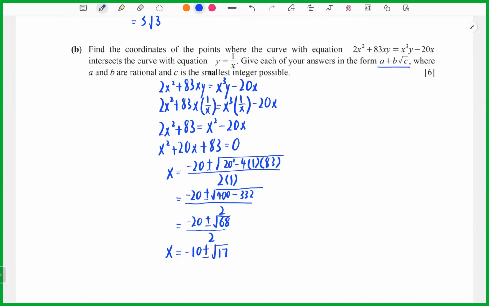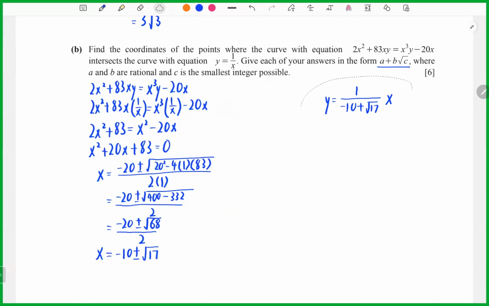So now we can look at the next part, because we already have the x coordinate, so now we need to find the y coordinates. So I take the positive part, negative 10 plus root 17. Okay, so now what do you need to do? You need to rationalize the denominator. So now you can take negative 10 minus root 17 over negative 10 minus root 17.